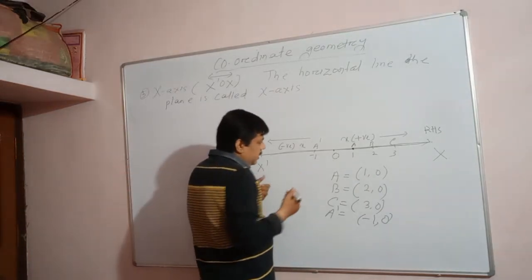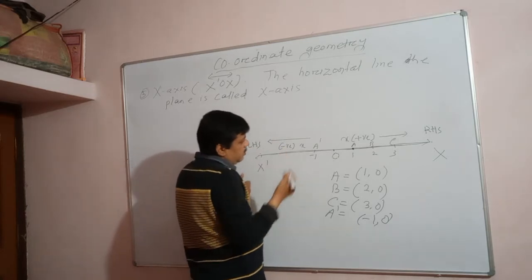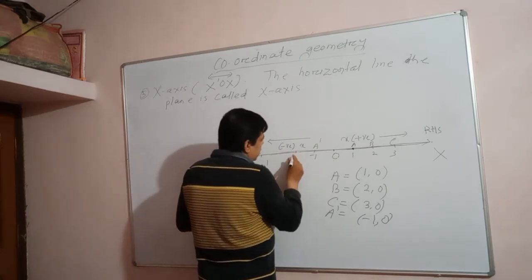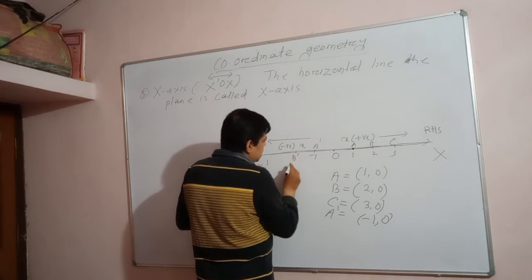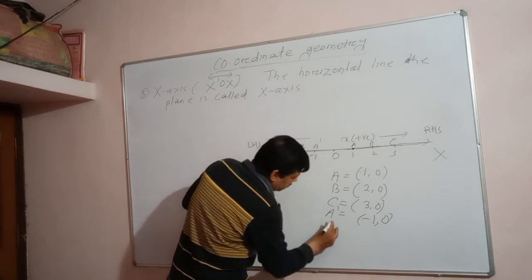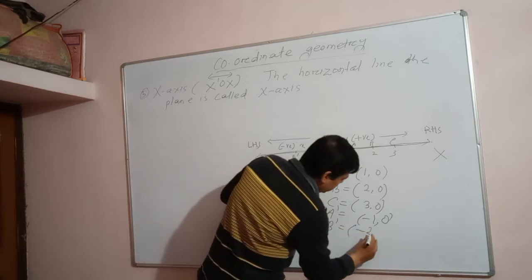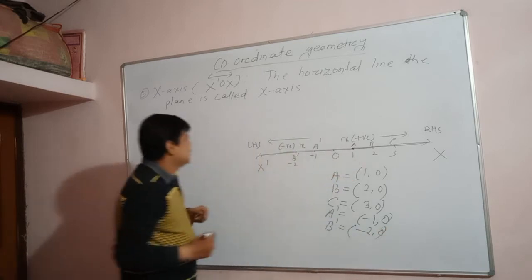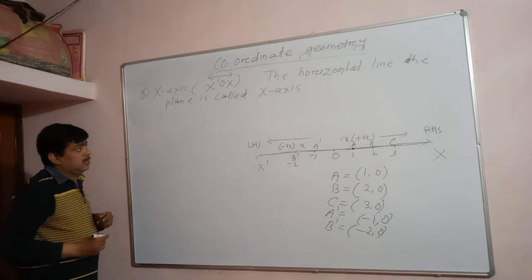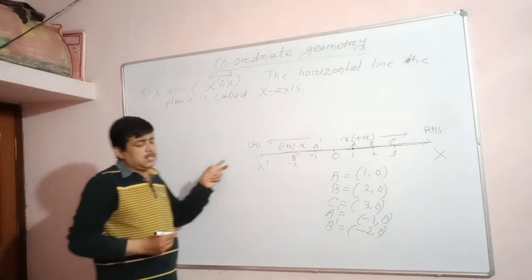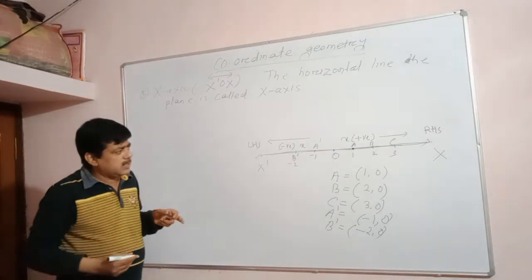I will discuss this later; I am just giving the introductory idea. Another point is B dash, whose value is -2. So what is the coordinate of B dash? Here x value is -2 and y value is 0. Is it clear? Do you understand? So this is about the horizontal line, the x-axis.